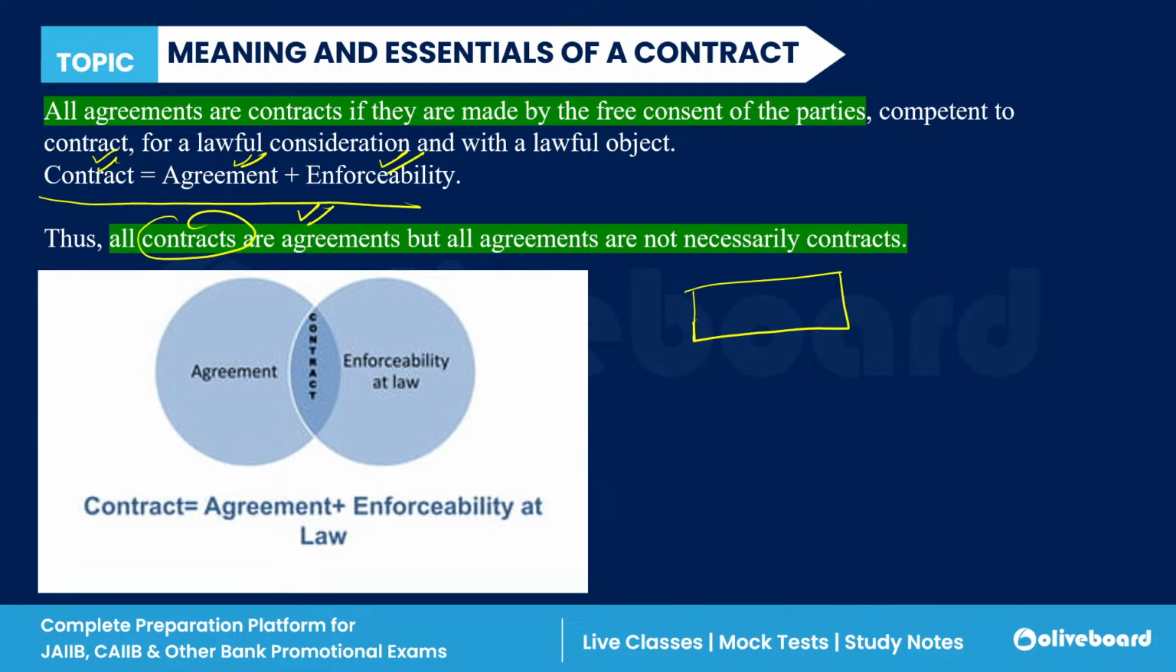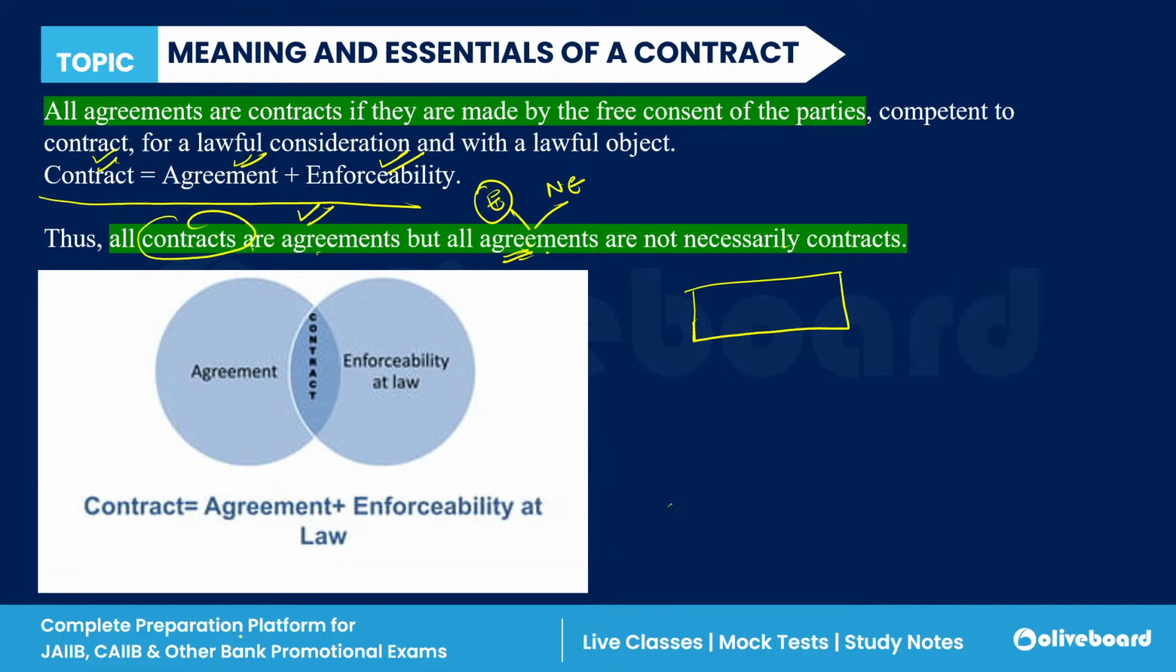But all agreements are not contracts. Why? Because under agreement there are both enforceability and non-enforceability. So all those agreements which are enforceable, only those agreements are contracts. So all agreements are not necessarily a contract, but all contracts are agreements.